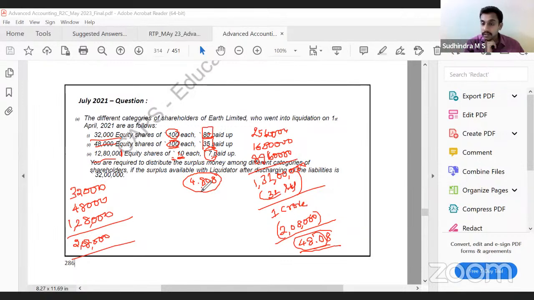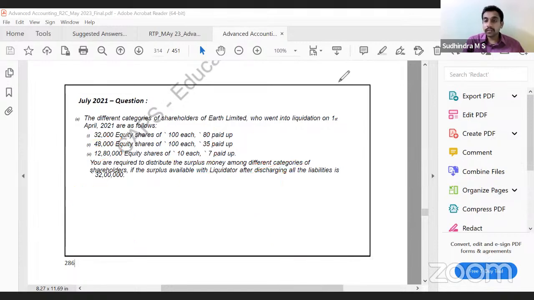Understood? Yes, sir. So go through such questions. This can be a little important in the exam. 5 marks, easy, but we have to know how to do it. That's all. Is that clear? Yes, sir. With that, we are done with liquidation as well.